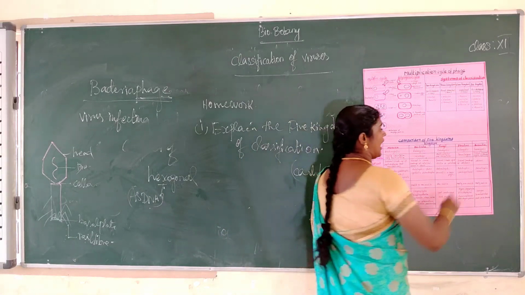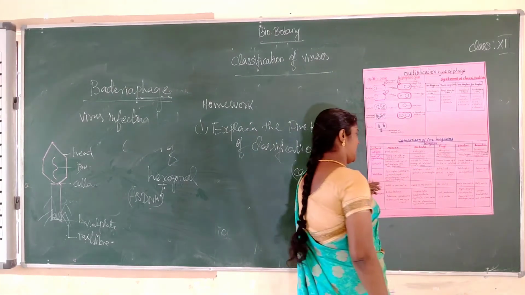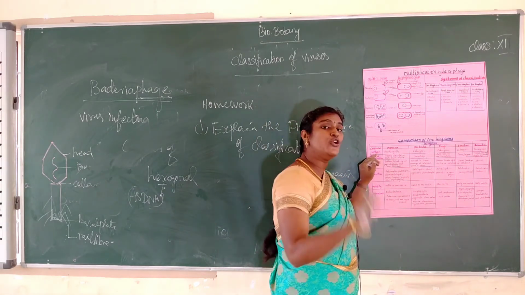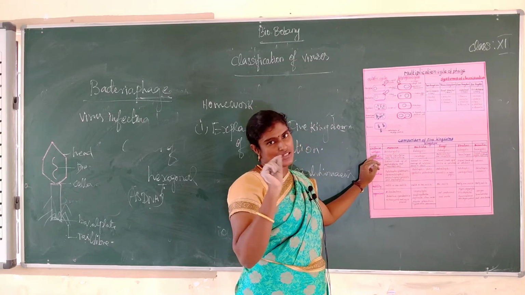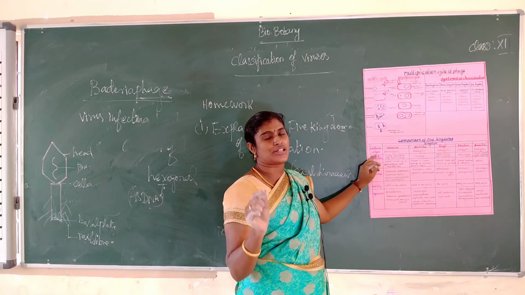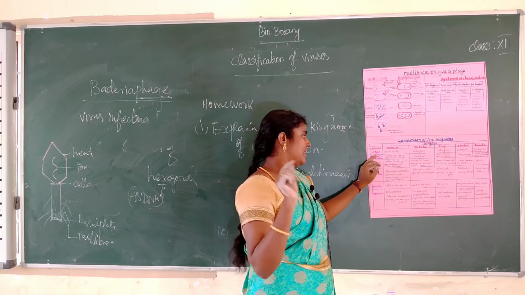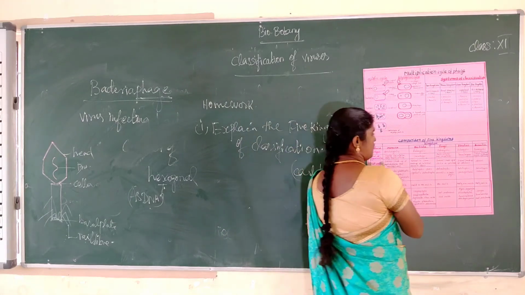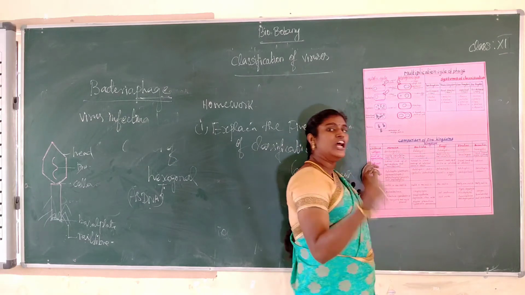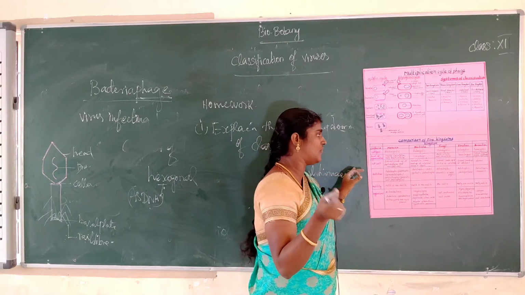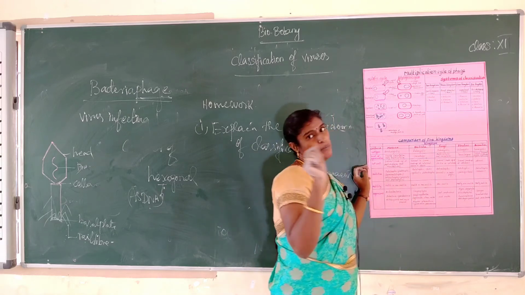Okay. So next one, Animalia. What is Animalia? Animalia means animals. Okay. So what is the cell type? Eukaryotic. What is eukaryotic? Eu means true, karyo means nucleus. Eukaryotic cells have a true nucleus. That is called eukaryotic cells. Next, level of organization: tissue level organization and organ level organization. Mostly organ level organization. Organ systems are present.